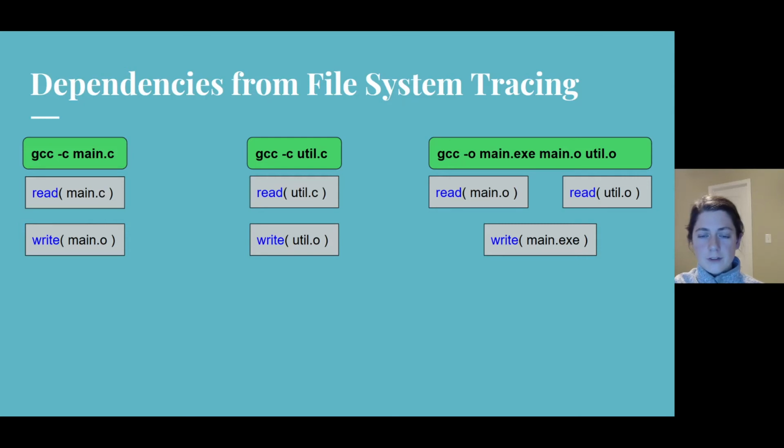Every time a command finishes executing, Rattle compares the files read and written by the command to the files read and written by commands that previously finished. And it does this to look for what we call hazards. So for this specific example, Rattle would realize that the command building main.exe, the rightmost one, reads the two files highlighted in yellow. And the two commands it ran in parallel with write to those files. So Rattle's hazard detection that runs after every command completes would detect this.